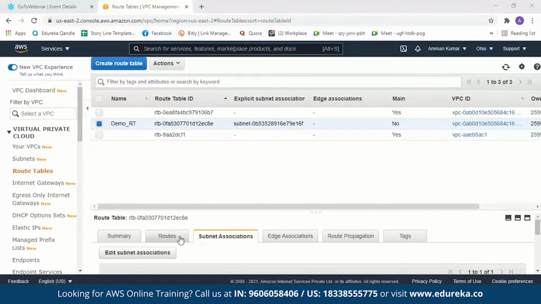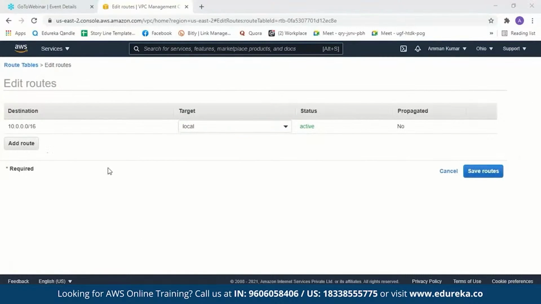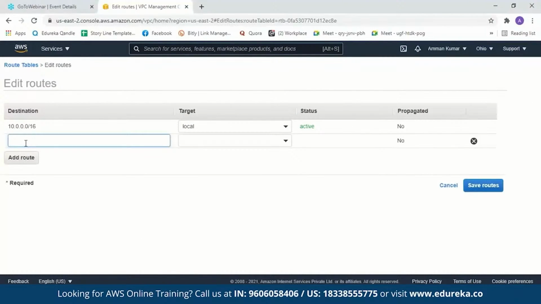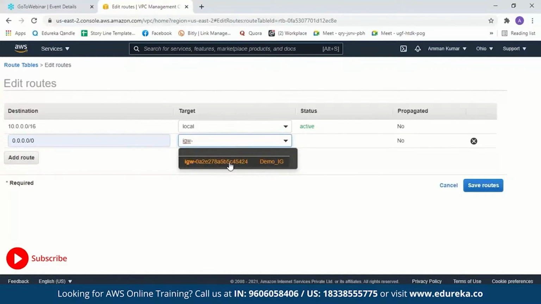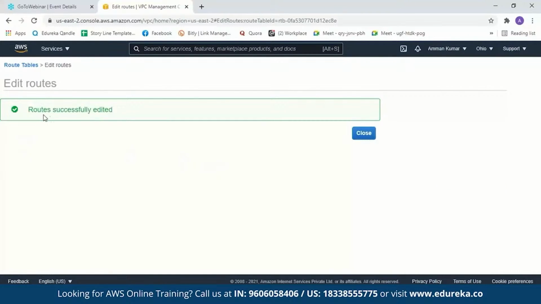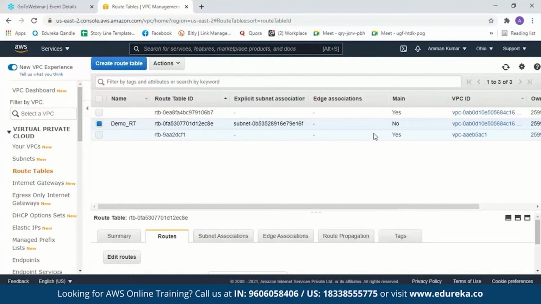After the subnet association, we have to edit the route to access the internet gateway. So we click on route, edit our routes. Now let us add another route. So for the destination we'll give 0.0.0.0/0. Now this means your traffic can flow anywhere. The target will be the internet gateway. So we're trying to access our internet gateway. So we'll select this and then save the route. Now we get a message saying route successfully edited. We close it. Now with this, we have created a VPC, a subnet, a route table, and an internet gateway.